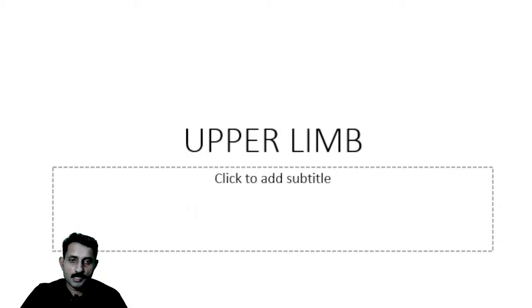Now we have some muscles. We can see like a triangle. This triangle is called the cubital fossa. So what are the boundaries? First we'll see the boundaries, because a question can come on the boundaries of the cubital fossa. Now what is this part? This is the lateral part, and this is the medial aspect. This is the lateral aspect of this cubital fossa, and the muscle on the lateral aspect is called brachioradialis.